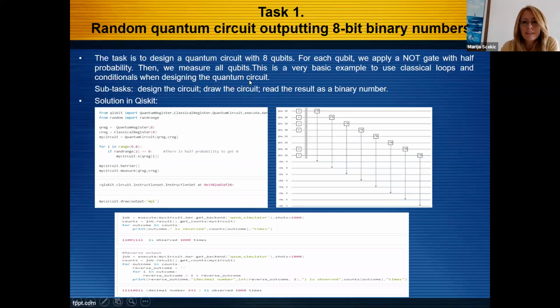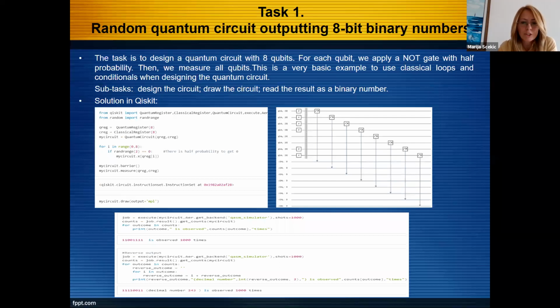Here is task 1. This task is to design a quantum circuit with 8 qubits. For each qubit, we apply a NOT gate with half probability. Then we measure all qubits. This is a very basic example to use classical loops and conditionals when designing the quantum circuit. And subtasks are to design the circuit, draw the circuit, and read the results as a binary number.